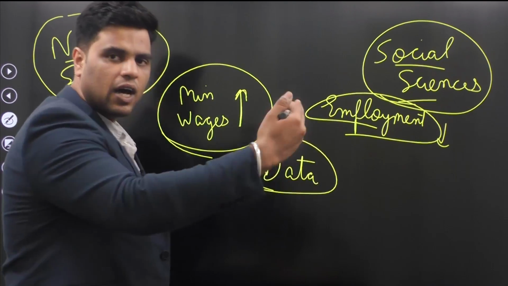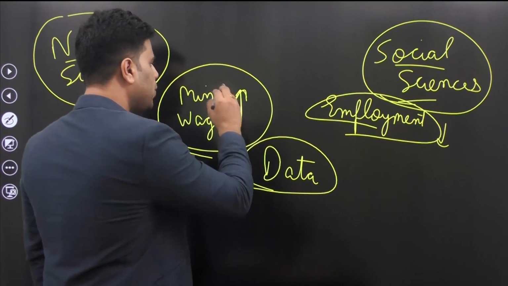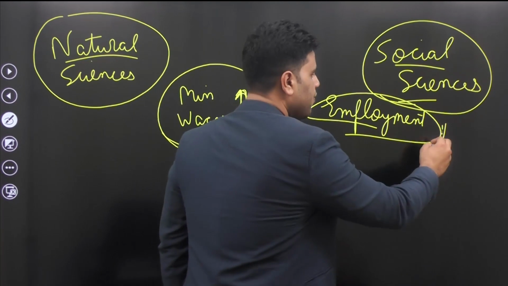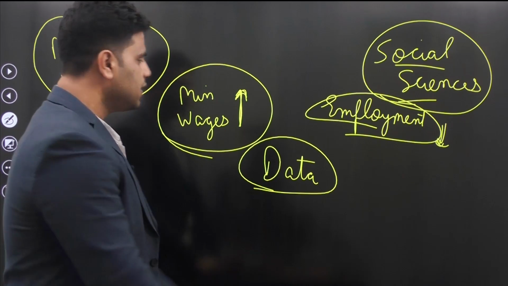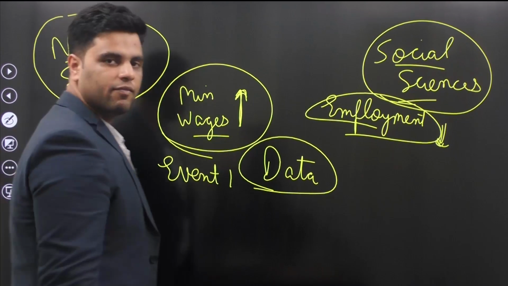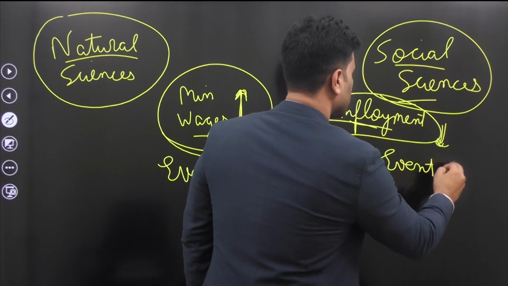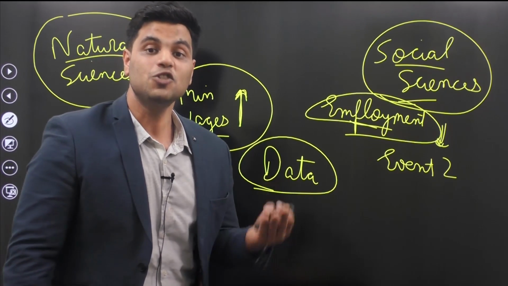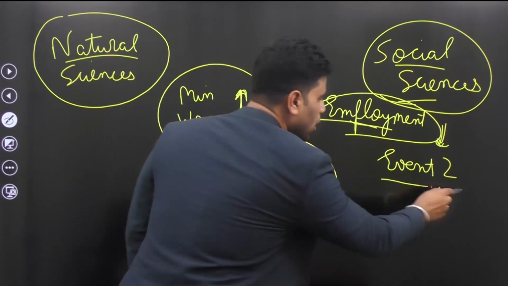They observed Haryana for 5 years, and they saw that when Haryana increased minimum wages, employment levels fell. Now, from the perspective of data, this is event 1, an increase in minimum wages, and this is event 2, a decrease in employment.